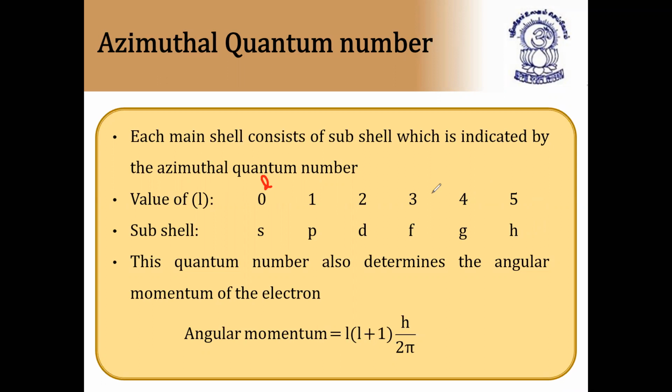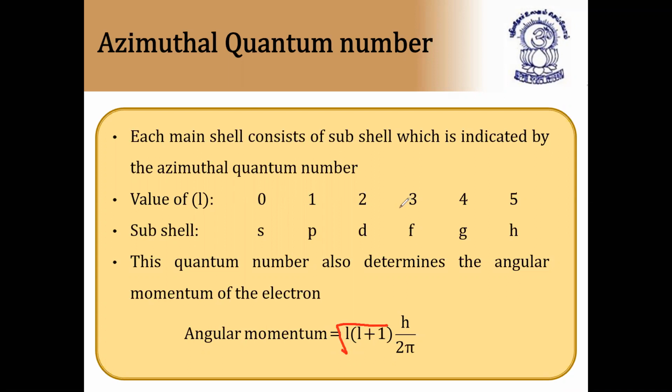So L equal to 0, s orbital. L equal to 1, p orbital. L equal to 2, d orbital. L equal to 3, f orbital. This quantum number also determines the angular momentum of the electron. Very, very important formula: the angular momentum of the electron is equal to root of L into L plus 1, into h by 2 pi. It is given wrong here. Only L into L plus 1 will have the root; h by 2 pi will not have a root. This is the formula for finding angular momentum.